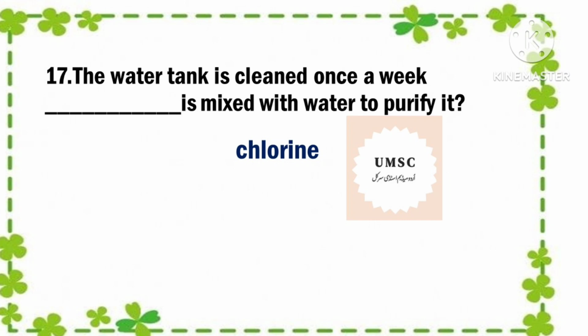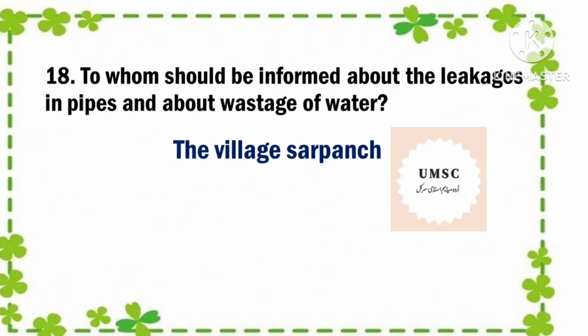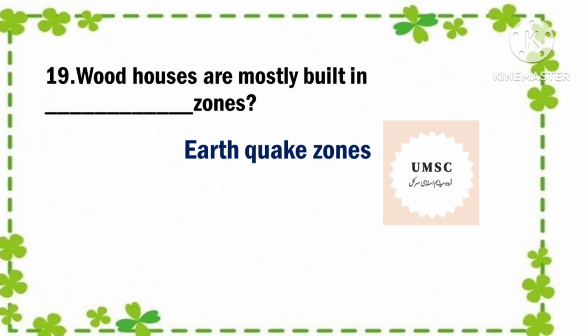Next question is, the water tank is cleaned once a week. Dash is mixed with the water to purify it. The answer is chlorine. The next question is, who should be informed about the leakages in pipes and about wastage of water? The answer is the village sarpanch. The next question is, wood houses are mostly built in dash zones.